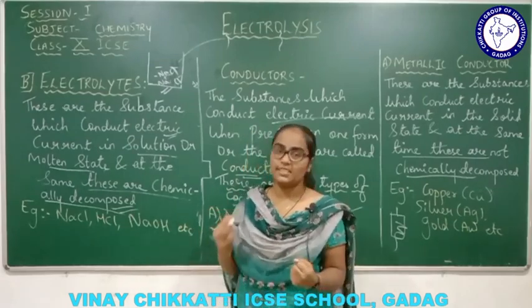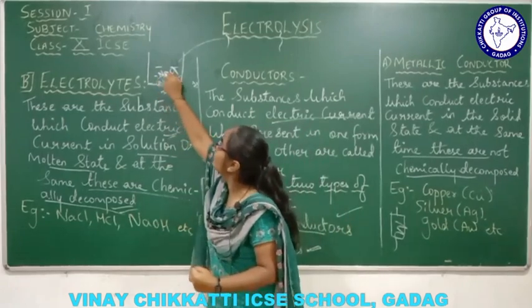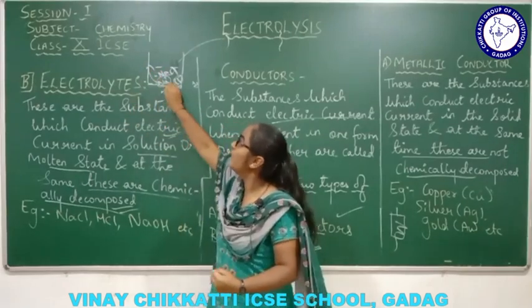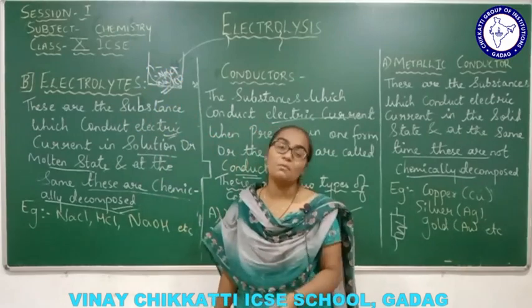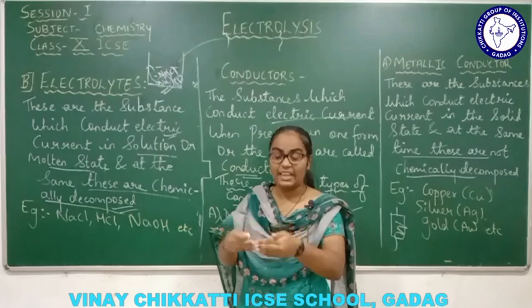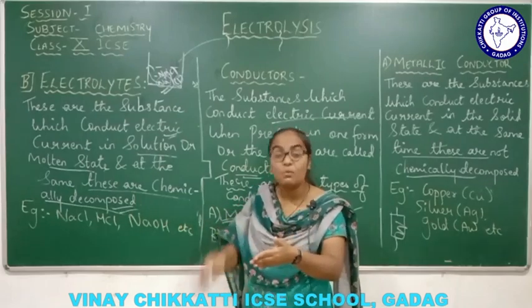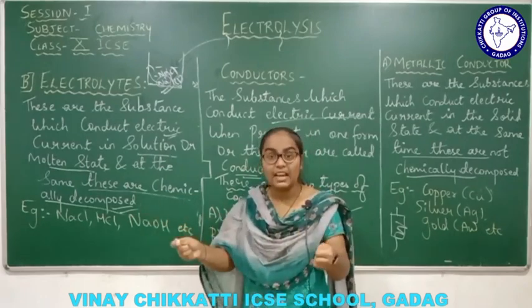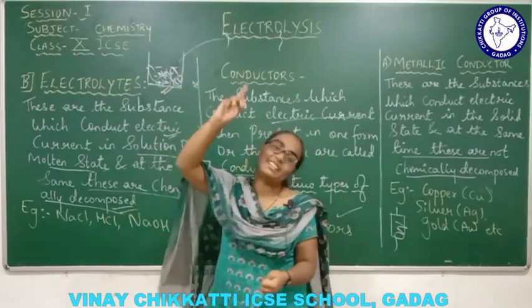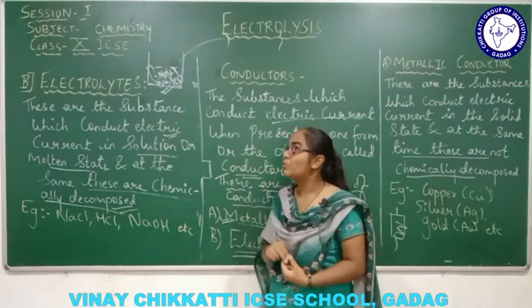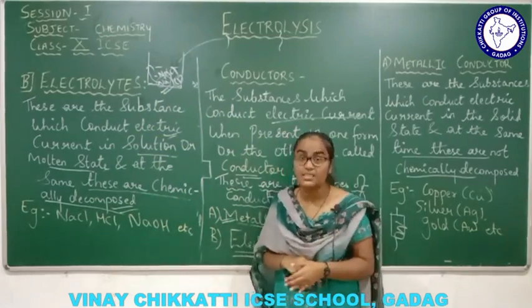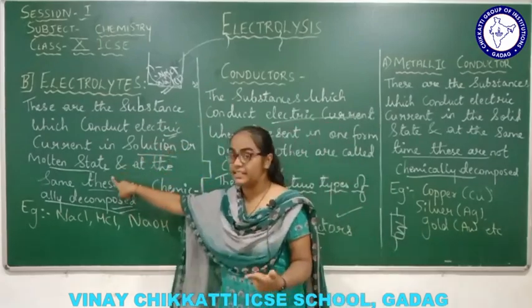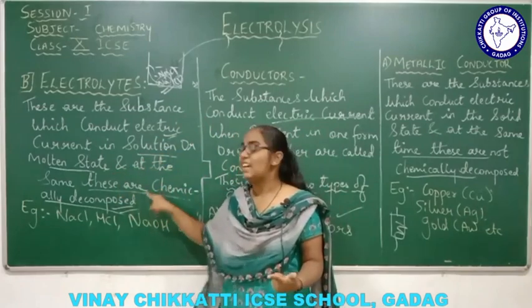That we will study later on, right? So when they are set free, these ions help in the conduction of electric current. So this is nothing but chemical decomposition. That electrolyte NaCl solution has to decompose, has to degrade to set free those ions. When they set free the ions, these ions will conduct electric current. Understanding the point? So what was the electrolyte? Electrolytes are the substances which conduct electric current in solution form or in molten state. But at the same time, these are chemically decomposed.